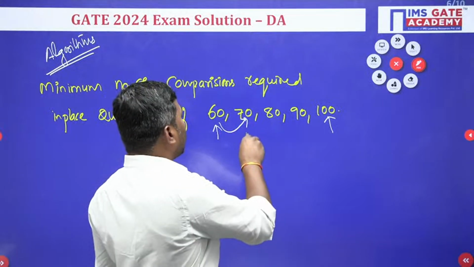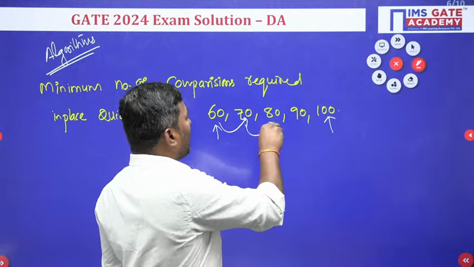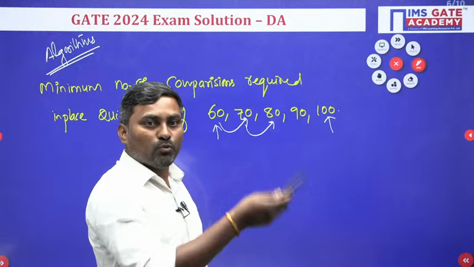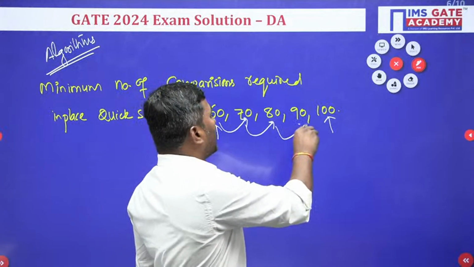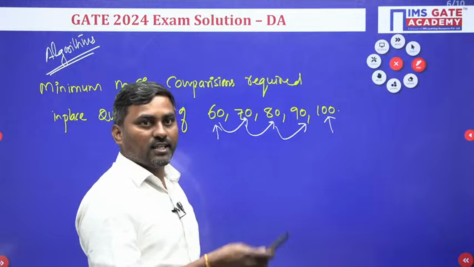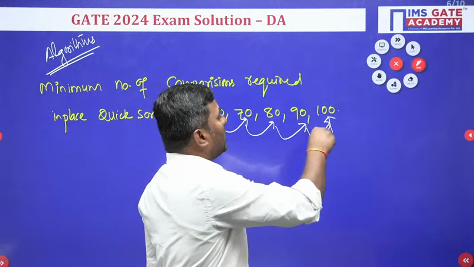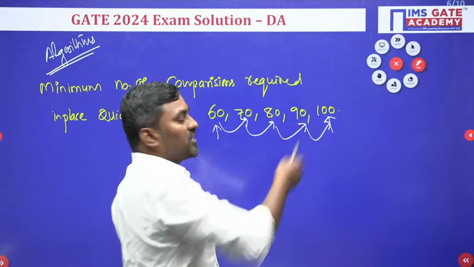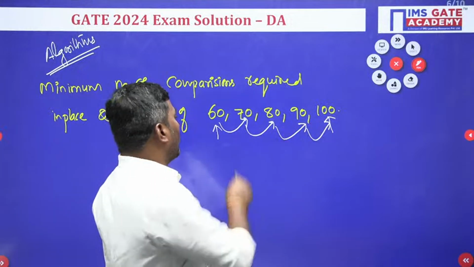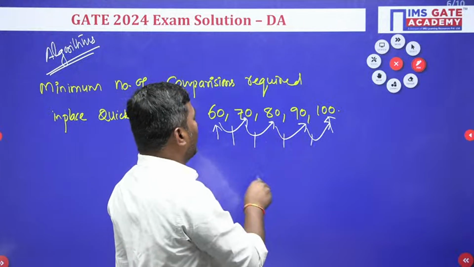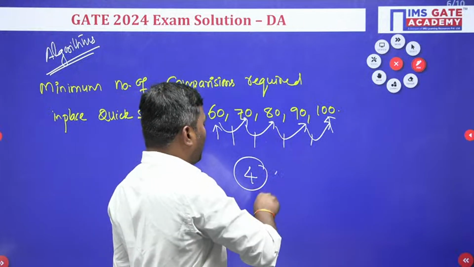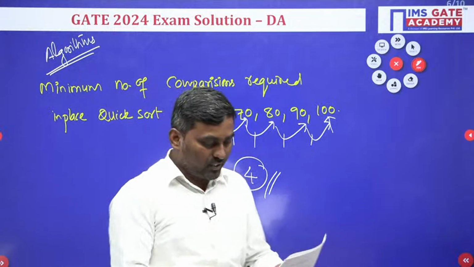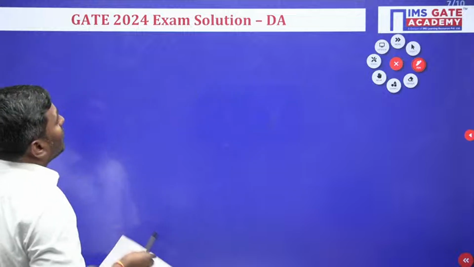In the second pass, I compare 70 to 80. 70 is less than 80, so no need to move. Next, 80 compared to 90 is again less, keep it here. Then 90 compared to 100, 90 is less than 100. So now it is already sorted. Number of comparisons: 1, 2, 3, 4. So 4 comparisons are required. This way you can answer it. Now look at another question.